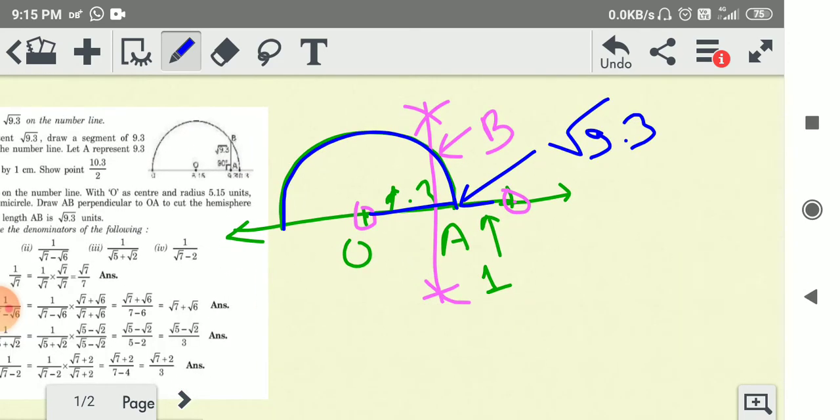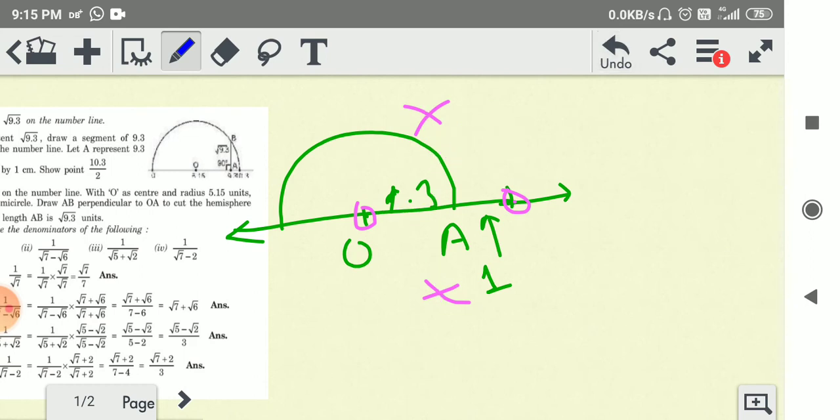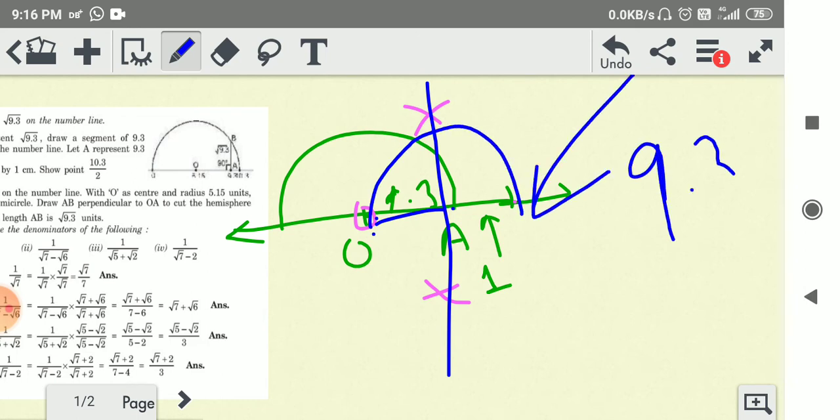Yes, it is clear. This is this point. This point is root minus 9.3, root of minus 9.3. Okay, now questions. Next question.